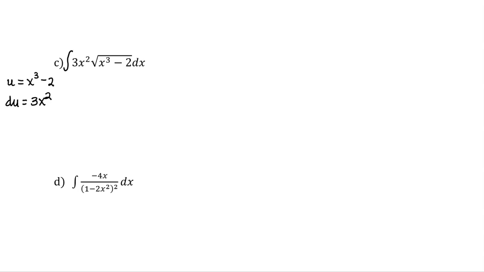I can see I'm missing an integral right here. Please add that in right there, that integral in front of this entire expression. So I have du is 3x squared. I'll add a dx on the end of that. I'm going to briefly rearrange this integral. I'll put the square root at the front and the 3x squared dx at the back. Let's actually start substituting after we replace the square root with the 1/2 power. It's just a little bit easier for us to look at that.